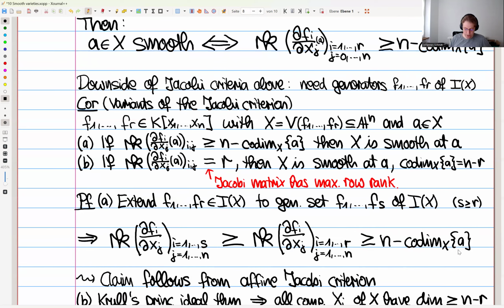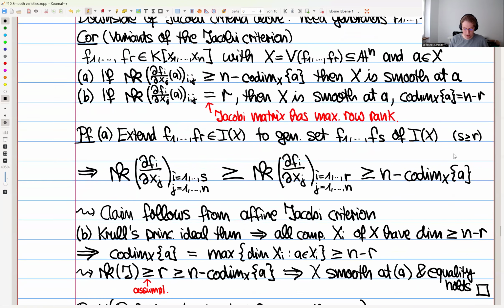But if you concatenate these two inequalities, then you get the statement of the original Jacobi criterion, which says that this rank is greater or equal this. And so the Jacobi criterion says, because you have this inequality, this left-hand side and the right-hand side here, it follows that X is smooth at A. So that was just applying the thing that we had before. We are here in a nice case where even though we have maybe fewer f_i than necessary, we still get the correct bound on the rank, and then this thing is automatic.